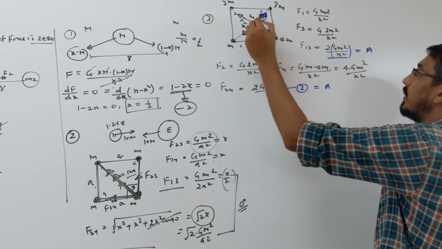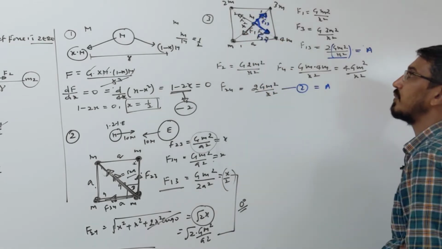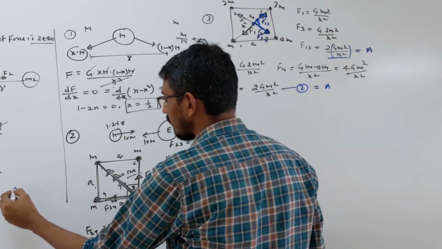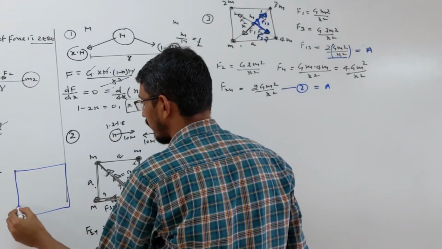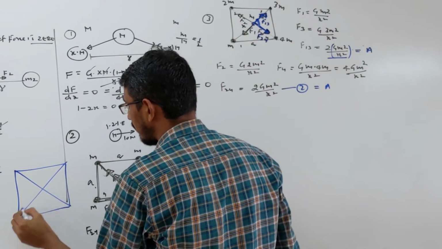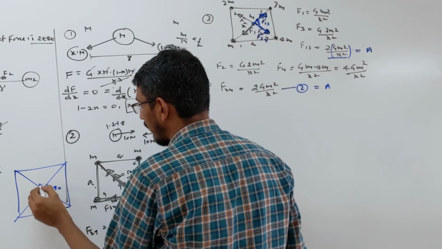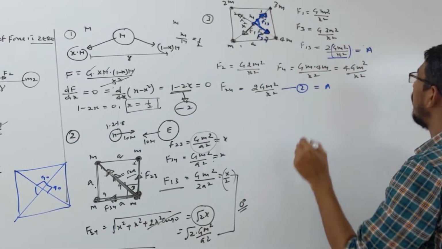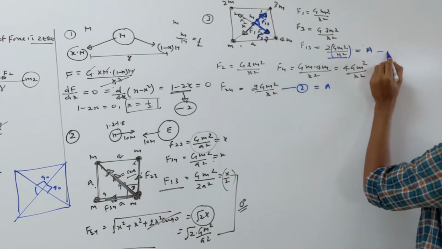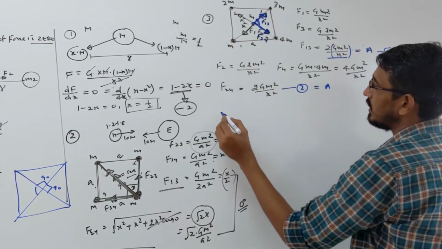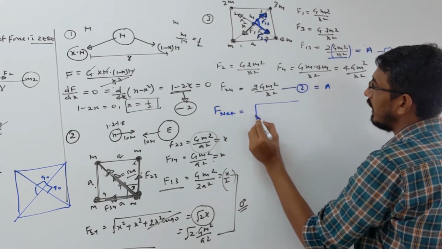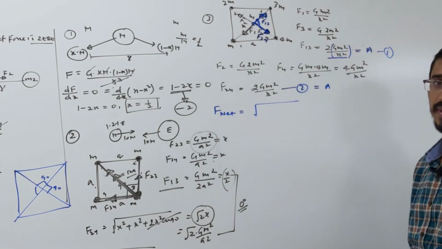Now what is the angle between these two? The angle will obviously be 90 degrees, because this is a square and these are the diagonals. What's the angle between the diagonals? 90 degrees. So you want to add this force and that force. What is the resultant force? The net force will again be root of a square plus b square plus 2ab cos theta.